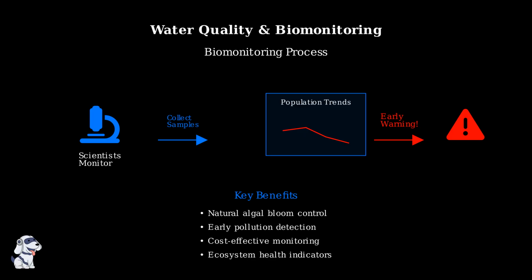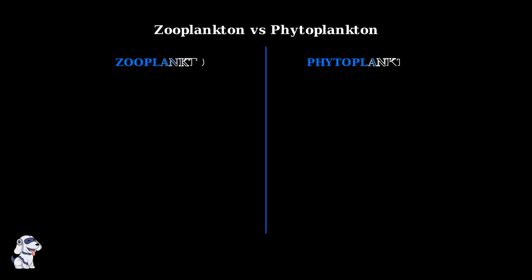to take corrective action. Now let's clarify the key differences between zooplankton and phytoplankton. While both drift in aquatic environments, they have fundamentally different ways of obtaining energy and play distinct roles in marine ecosystems. Zooplankton are animal-like organisms that include creatures like copepods, small jellyfish, and krill larvae. Phytoplankton are plant-like organisms such as diatoms and dinoflagellates that contain chlorophyll.